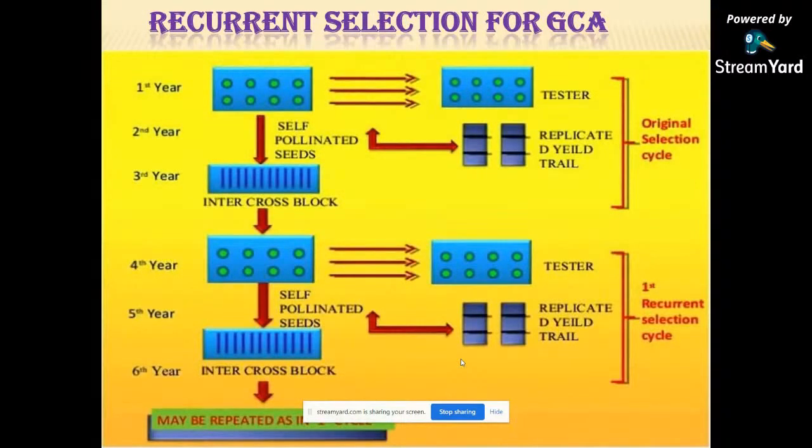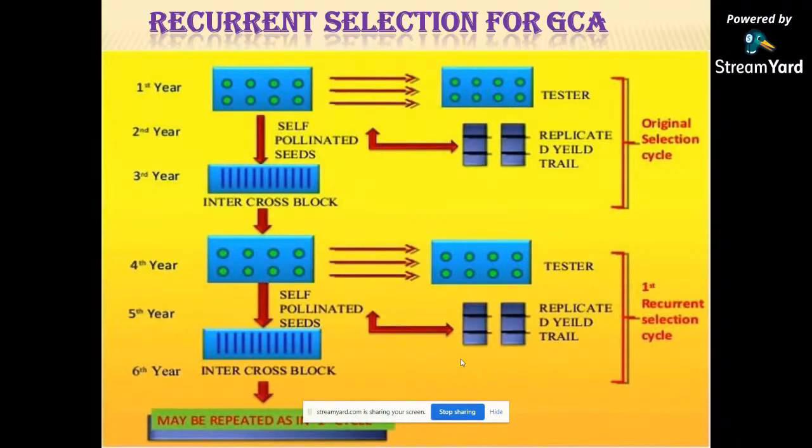Recurrent selection for GCA is a form of recurrent selection used to improve the general combining ability of a population for a character. The use of a heterozygous tester is referred to as recurrent selection for GCA. It is also known as half-sib recurrent selection with a heterozygous tester. This is an extension of the development of short-term synthetics.